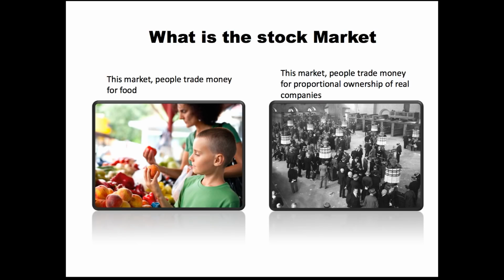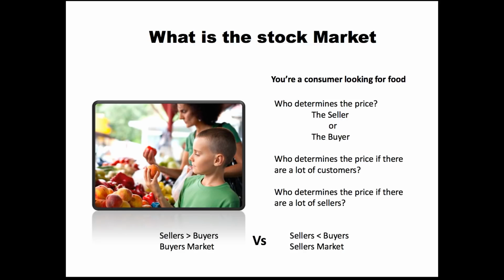So on the left I have a picture of a little boy and his mother buying some fruit at a local market, and on the right I have an old-time photo of the stock market, the New York Stock Exchange. And you can see on the left, this is a market where people trade money for food, and on the right, this is a market where people trade money for a proportional ownership of a real company, or a stock. So let's go to the boy and his mother picking the fruit.